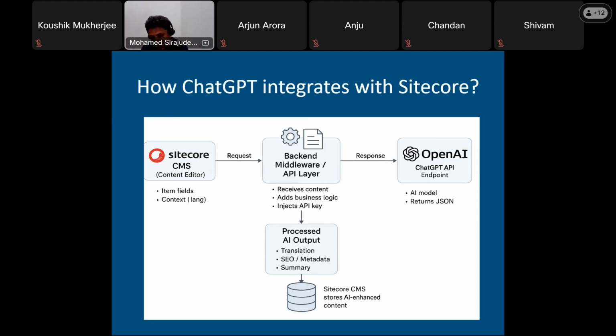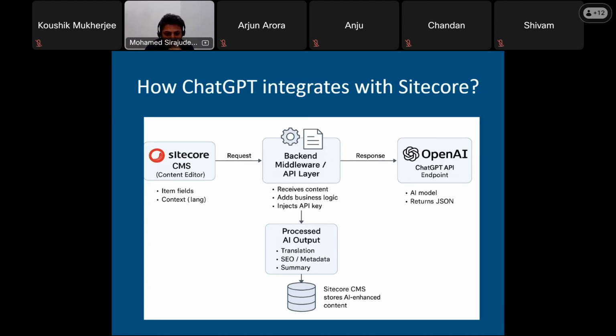So if we come up with any of the technologies and any of the platforms, definitely we have some unique keys, right? Here also we have the API key. That API key we have to configure in our systems, and then we have to call the Open API, and Open API gives the response. That response will be beautified by the backend API layer into the processed AI output. Okay, this AI output will be stored once again into the Sitecore CMS system. So this is how it works.